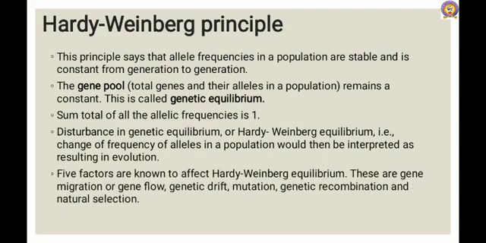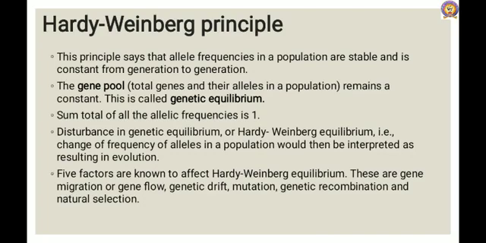There are 5 factors which affect Hardy-Weinberg equilibrium. The 5 factors are gene flow or gene migration, genetic drift, mutation, genetic recombination and natural selection. Gene flow means the transfer of genes between two interbreeding populations which differ genetically.